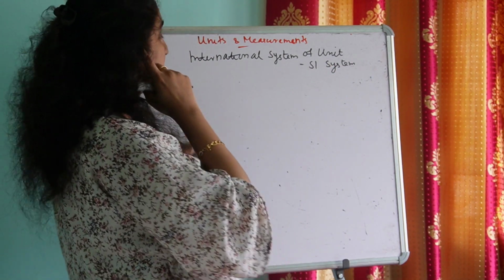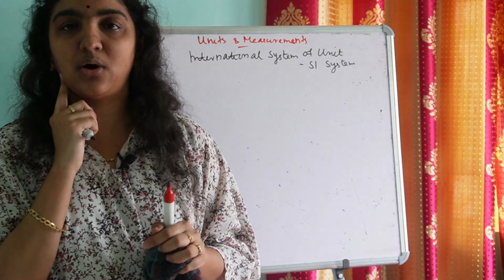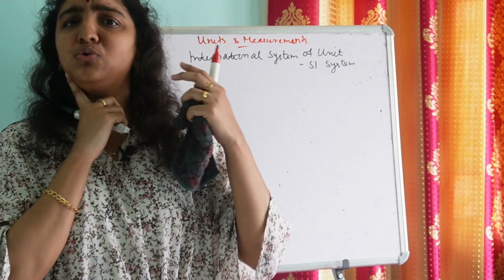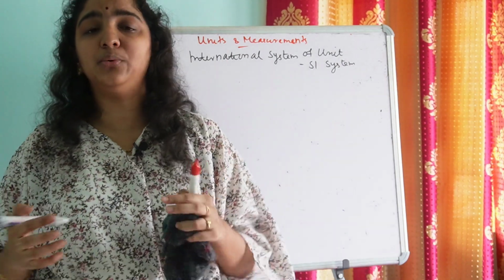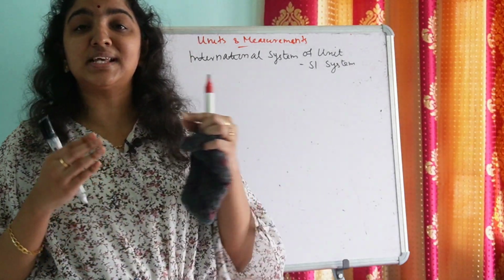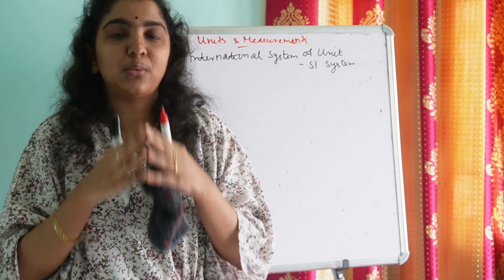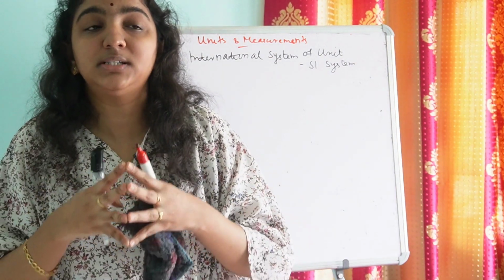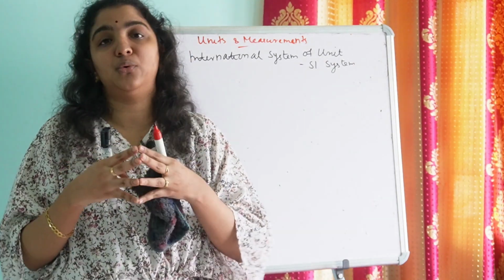Now the science and technology has grown, isn't it? And we made so many discoveries, so many inventions. And so now these 3 quantities are not enough to derive all the physical quantities which we are dealing with now.